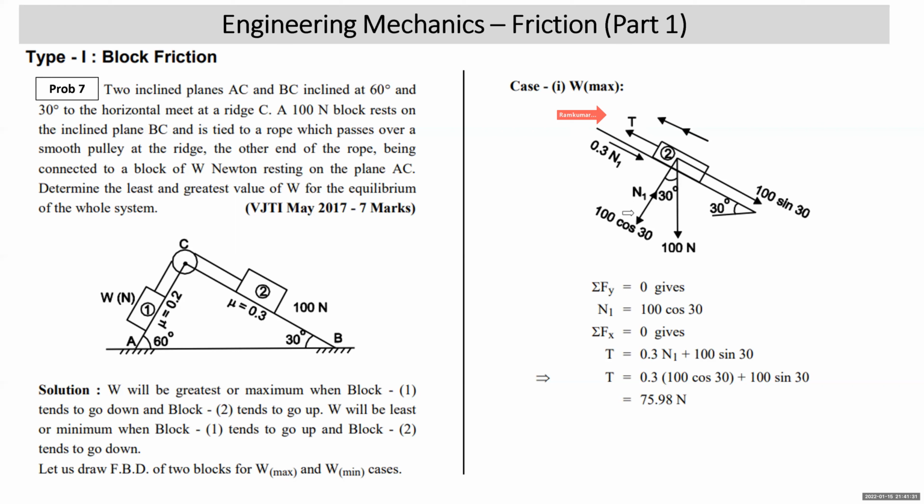I write sigma Fy is equal to 0, N1 is 100 cos 30. Sigma Fx is equal to 0, T is equal to 0.3 N1 plus 100 sin 30. Substitute the value of N1, you get the value of T. Once the value of T is obtained from this free body diagram, now we can go to the other side. So we'll draw the free body diagram of weight W, where this value of T can be substituted.